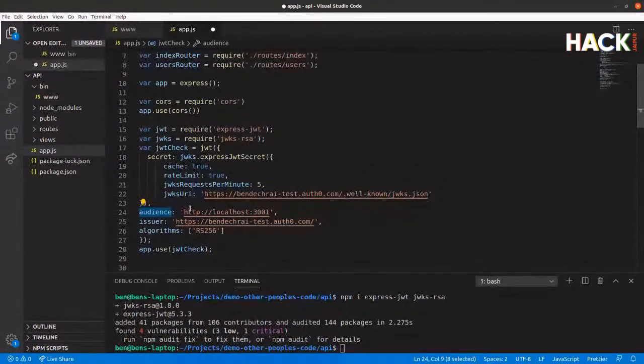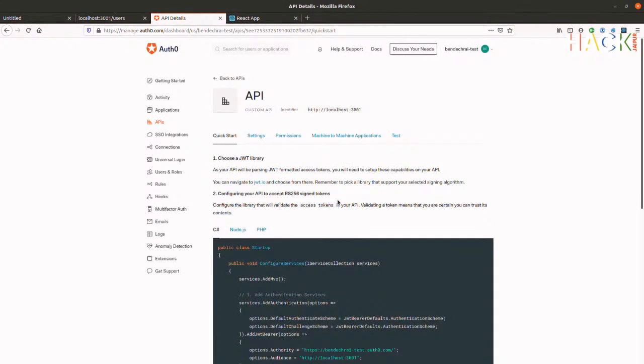We pass in the audience saying we need to make sure it's applicable for the API we're looking at. We pass in the issuer saying it has to be issued by this particular identity provider, and we say that it has to be an RS-256 algorithm. If we allowed other algorithms in here, there are potentially some security vulnerabilities. So we always specify one and only one algorithm based on how we've configured the Auth0 setup in, if I can find my browser, in here.